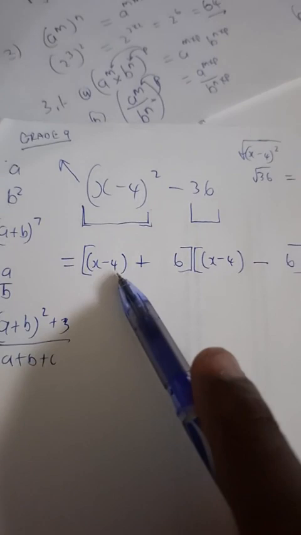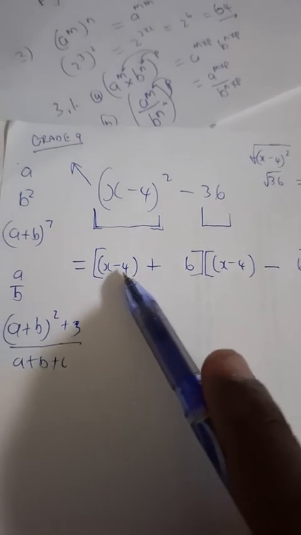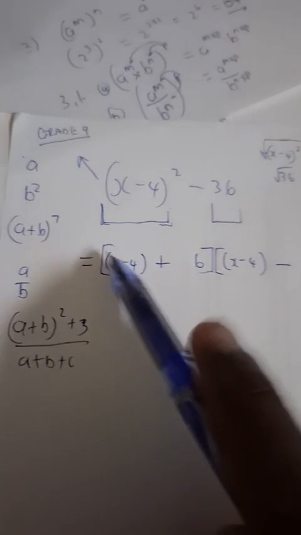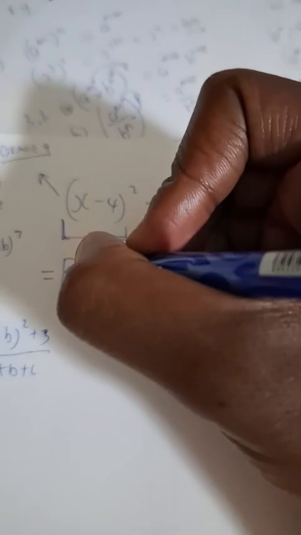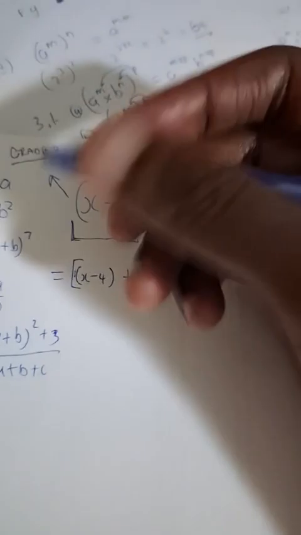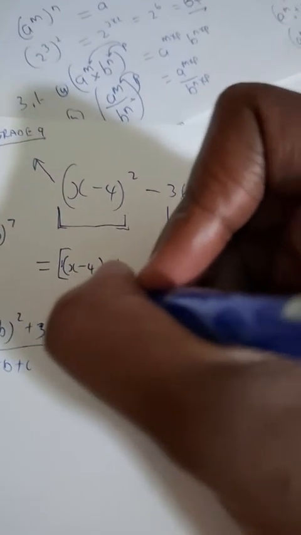Then my small bracket, because they are potential like terms, the minus 4 and the plus 6, I am going to, because I've put a bracket, there's a 1 here which I cannot see. I distribute it, I remove the bracket, I get x minus 4 plus 6.